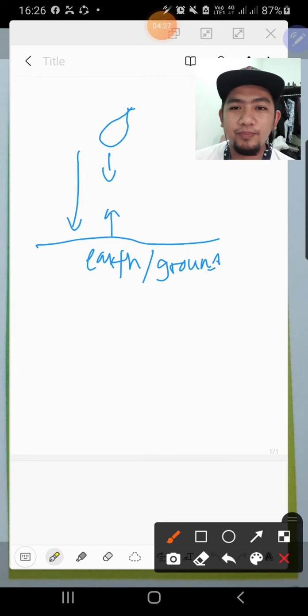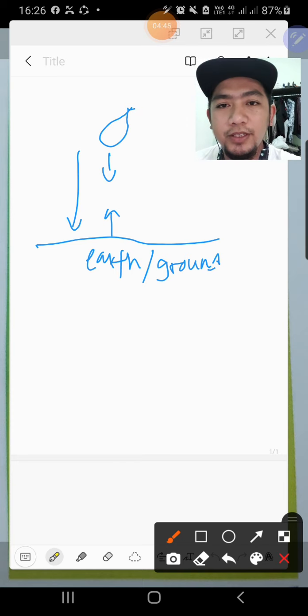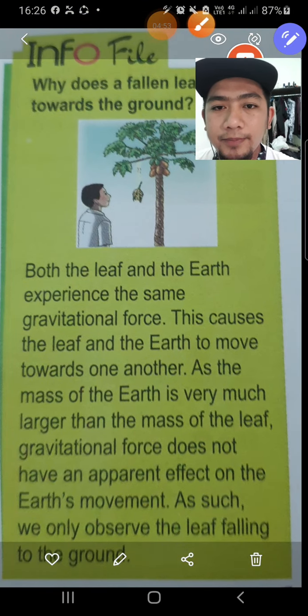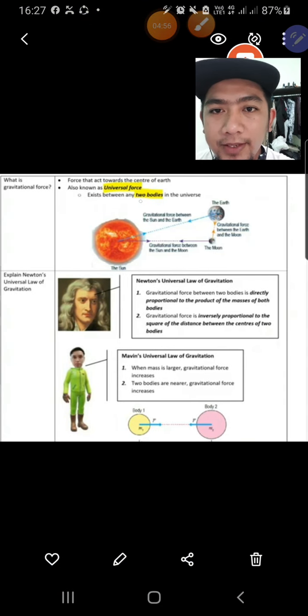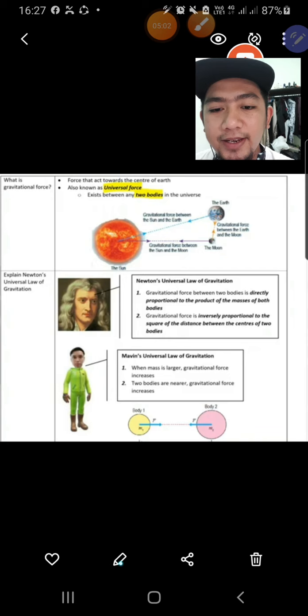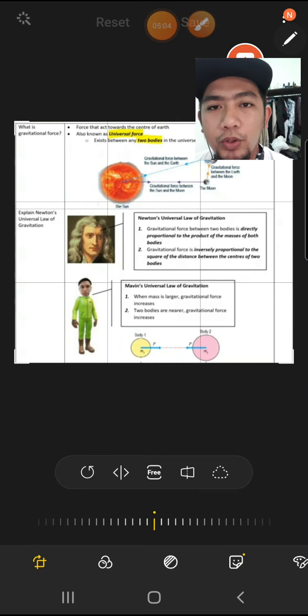Pernahkah kamu fikir itu ground yang naik pergi atas? Logically lah kan, tidak kan? So anything yang jatuh, dia akan jatuh ke tanah. Tidak pernah benda jatuh naik ke atas. So this is the example you need to understand. Macam dalam nota tadi, exist between any two bodies in the universe. So leaf and earth tadi refer to the two bodies.